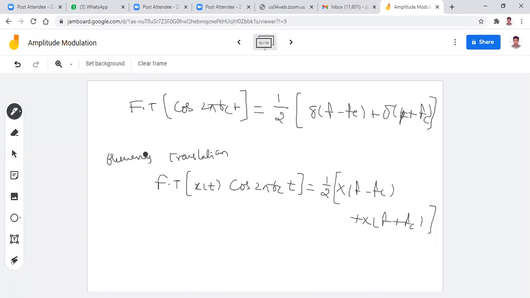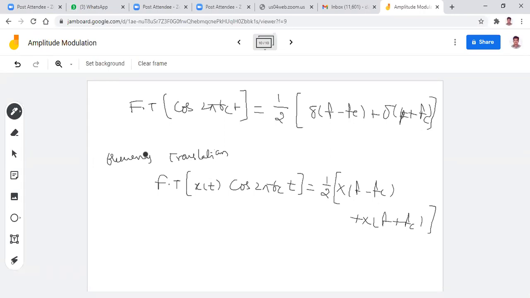If anybody has any doubts about how to get all these things, no problem. After completion of this class, you can post a message to me, then I will give you all these things. So the Fourier transform of x of t cos 2 pi fc t is 1 by 2 x of f minus fc plus x of f plus fc. These two formulas are very, very important to find the spectrum of the AM signal.